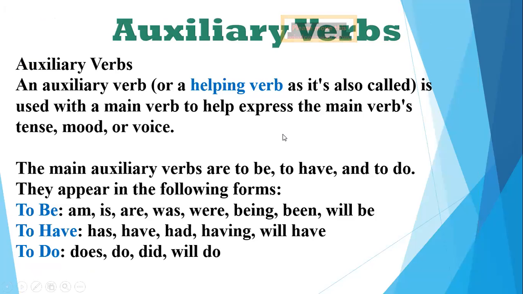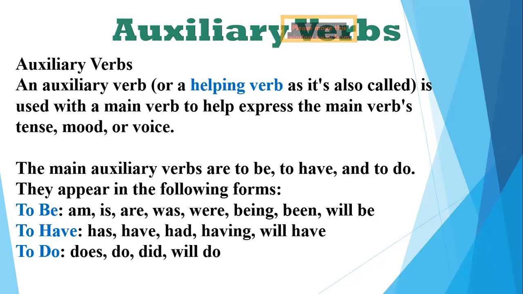Okay, so auxiliary verbs. An auxiliary verb, or a helping verb as it's so called, is used with the main verb to help express the main verb's tense, mood, or voice. Okay, so basically auxiliary verbs are the supporting verbs, are the helping verbs, and they usually don't come alone. They are always with the main verb, or the main expressing idea verb, and then they help the main verb in expressing the tense, or the mood, or the voice.